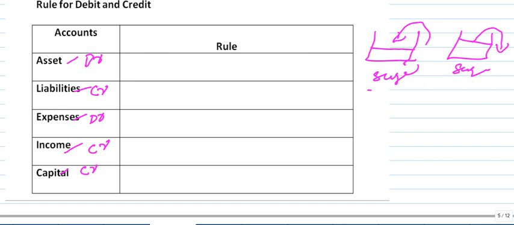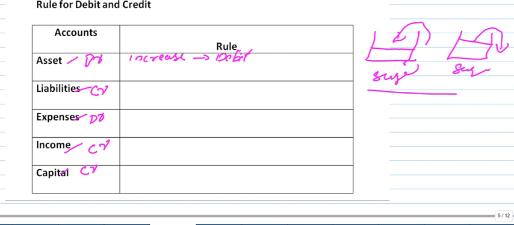So listen here. Which balance does an asset have? Debit balance. That means the sugar is the asset, it is up to here, and that is a debit balance. If you want to increase it, what to do? Put more inside. So if you want to increase the asset, debit it, put it into that box.